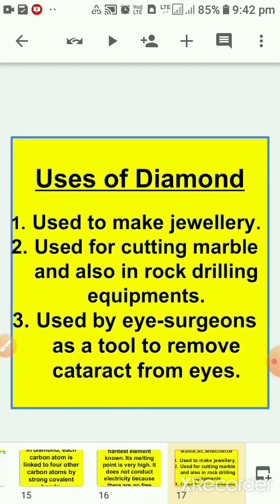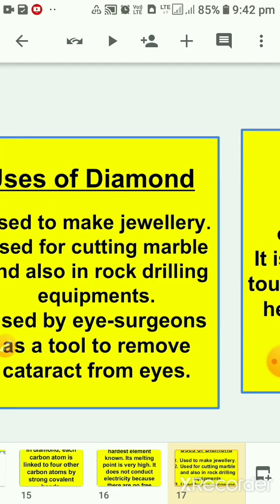Now uses of diamond. It's a form of carbon, but it is diamond. Diamond is used to make jewelry. It is also used for cutting marble and also in rock drilling equipments. Diamond is used by eye surgeons as a tool to remove cataract from eyes.